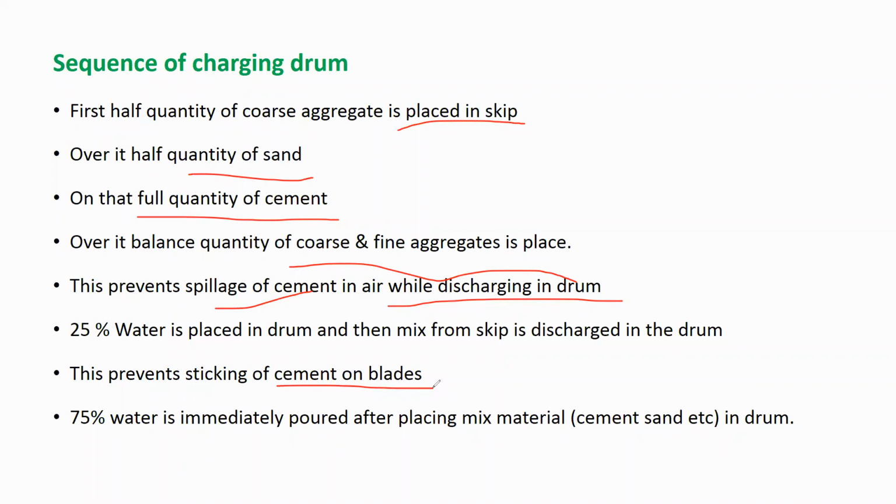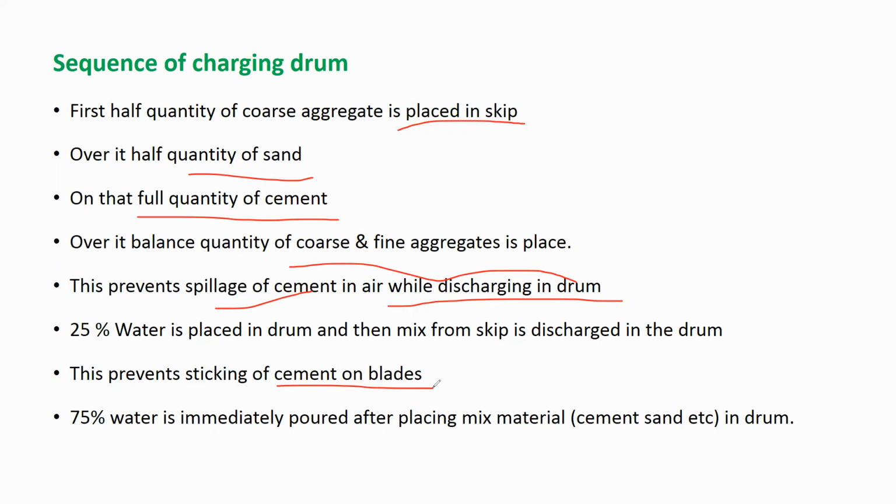This prevents the sticking of cement on the blades. Inside the drum there will be blades. If you don't put the water at the beginning, then the cement particles will stick to the surface of the blades. Then 75% water is immediately poured after placing the mixed material, that is cement, sand and coarse aggregate. So the remaining 75% of water you have to put after putting these three ingredients. Understood? So this is the sequence of charging the drum in the concrete mixer.